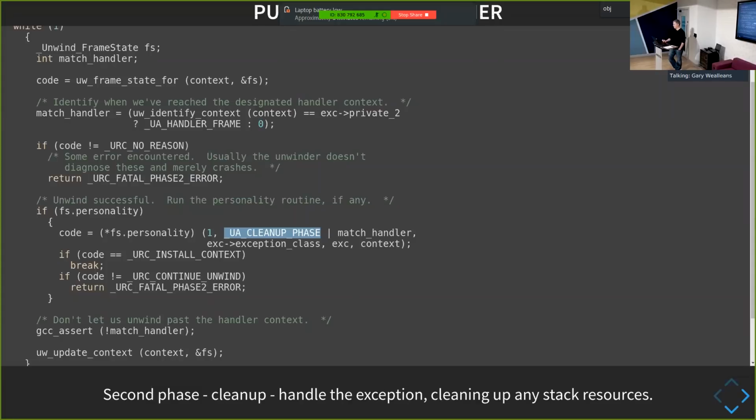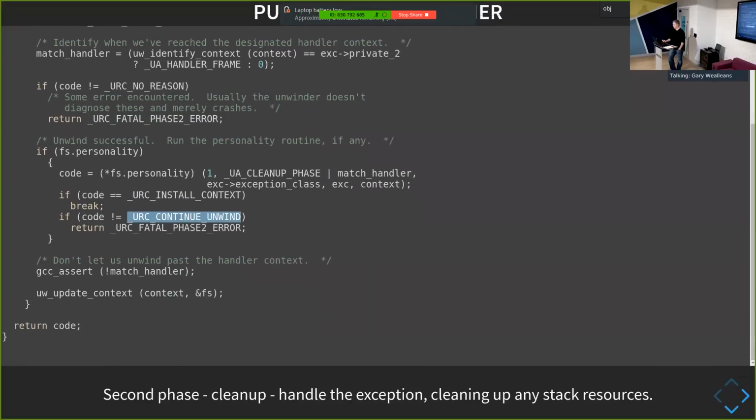And we get different return values. This install context means it has something to do. The continue unwind means just continue, I have nothing to do. And then once we call the function once and it tells us that it has something interesting to do, we pass control to it here with this update context. And this is pretty much like a long jump.